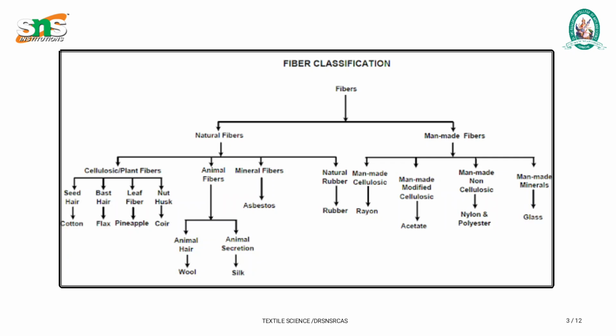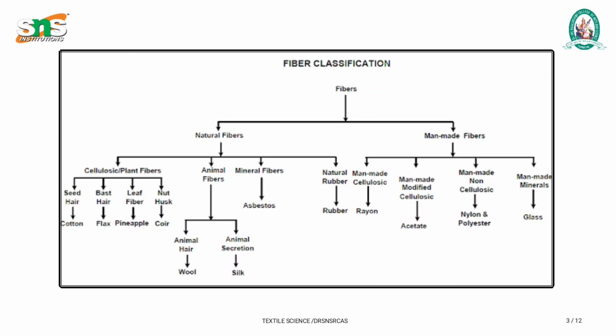From the secretions of the animals, we can extract fibers, that is silk. From the cocoons and the secretion of the larvae, we can create silk fibers. Third one is mineral fibers. Asbestos is a mineral fiber. Fourth one is rubber, which is a textile material.